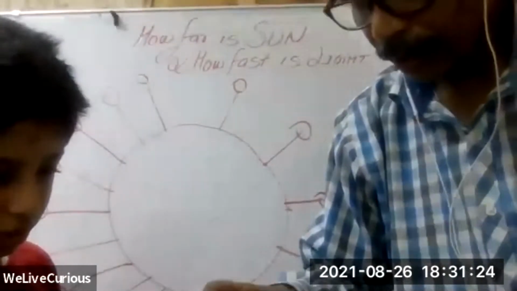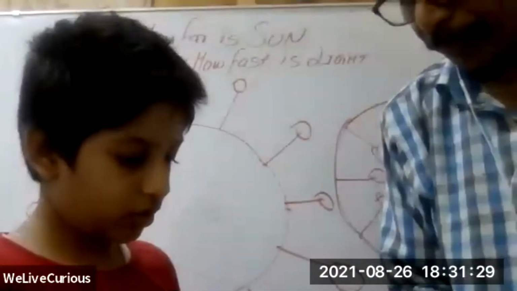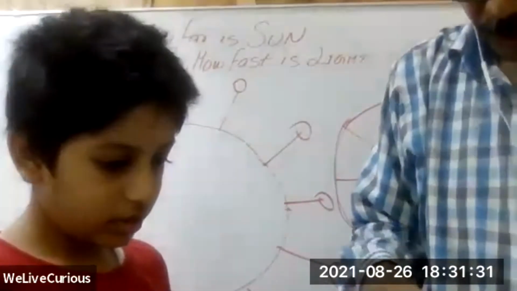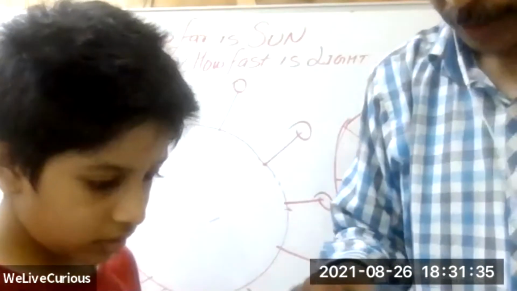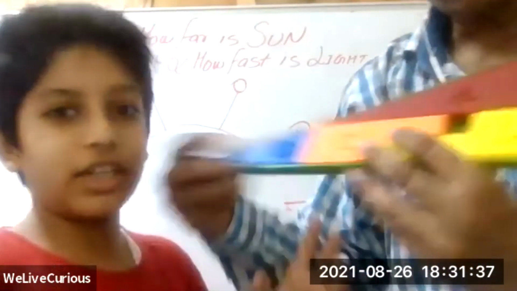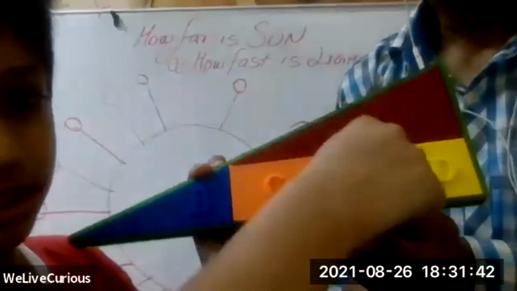So instead of keeping the red one at the bottom, you keep the blue one at the bottom and the red one on the top. Yeah, that is fine. The idea is to help you make it yourself. There you go. Now we have created a space here. Yes, sir. That's what I was thinking too.